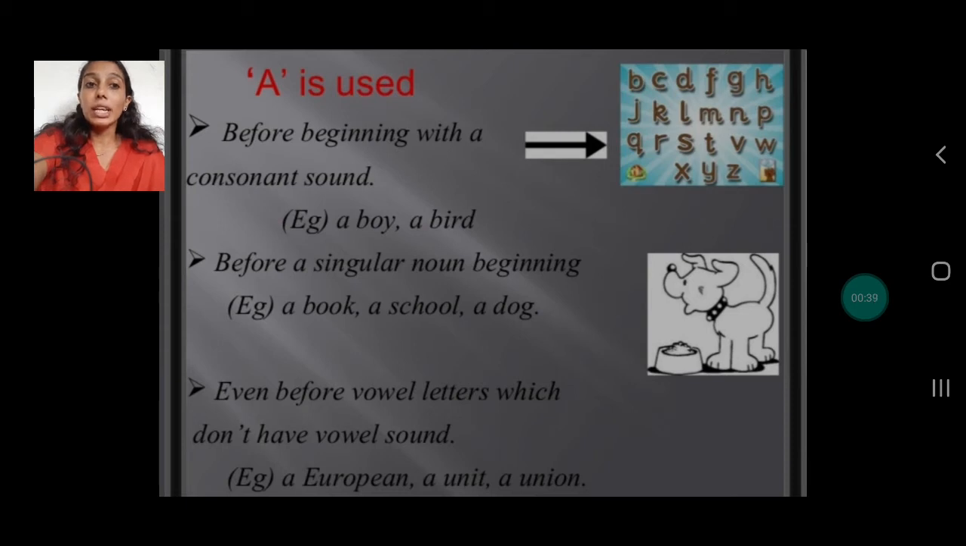Unit. Again, when I pronounce unit, it sounds as Y. So we use the article a. Union. It sounds as Y. So we use the article a.